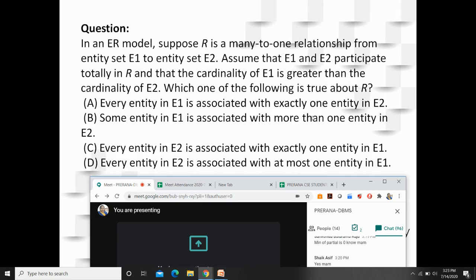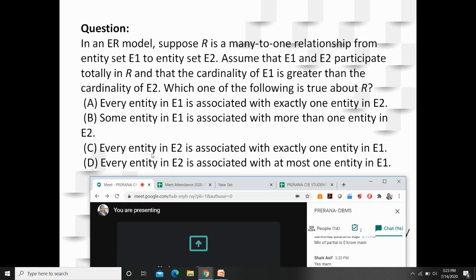So what do you mean by this? In E1, most of the entities are participating with only one entity in E2. Second, some of the entities are participating with more than one entity in E2. So on E1, it is not total participation. But in your question, it is given that E1 and E2 are participating totally. So your option B can be removed.